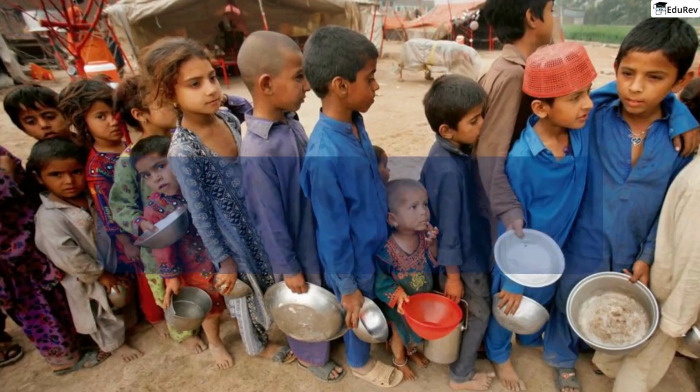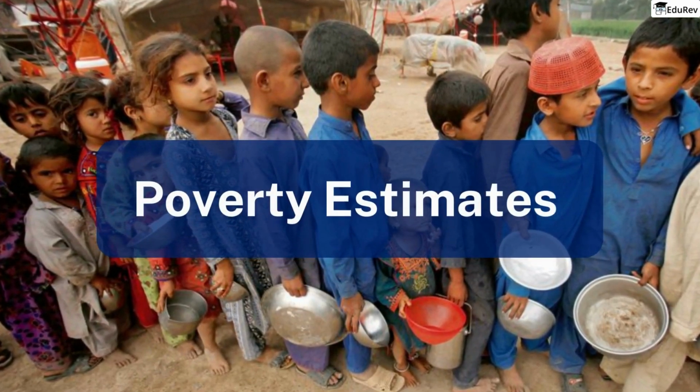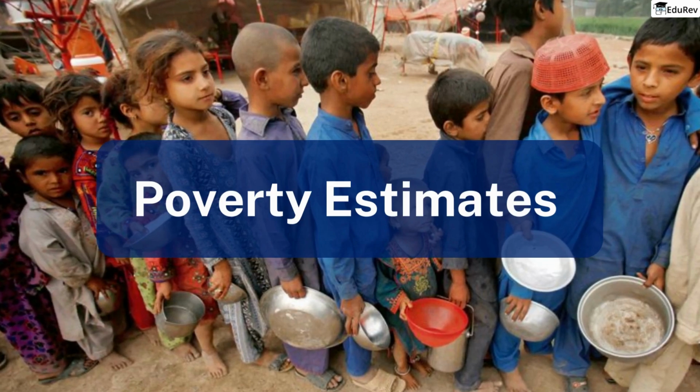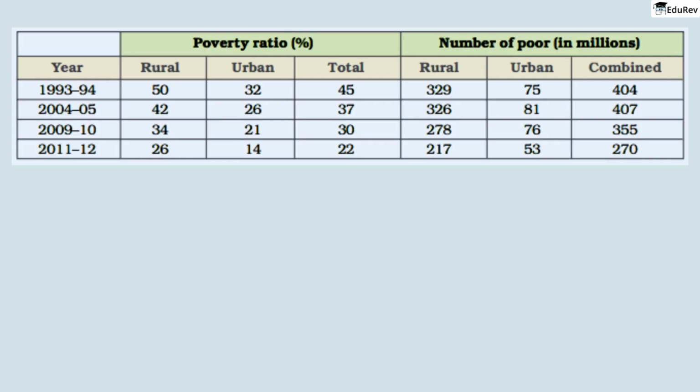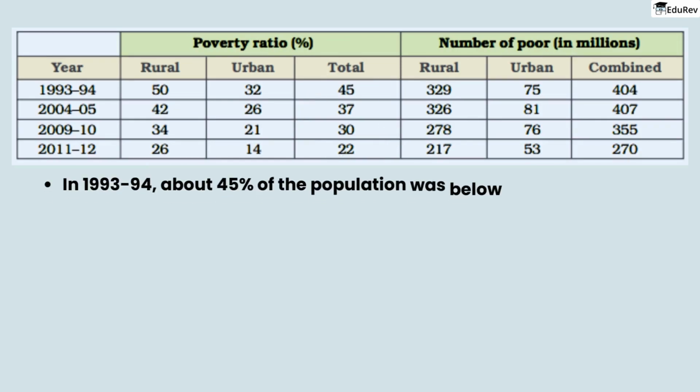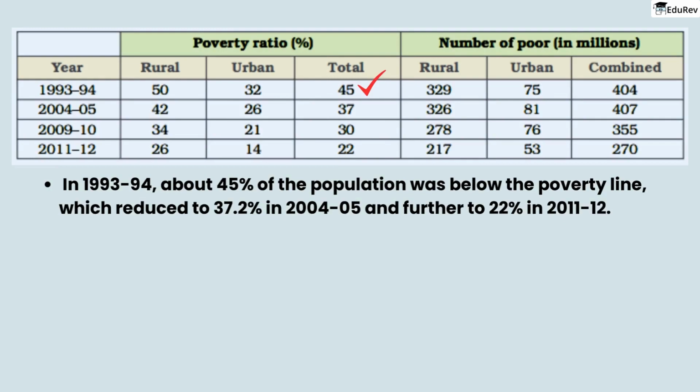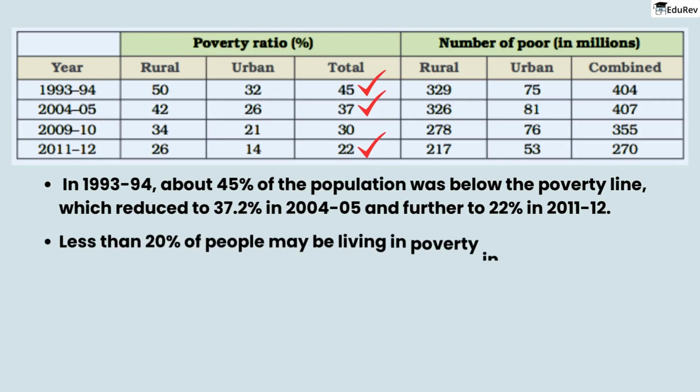Let's take a look at the poverty estimates from the past 20 years to better understand how poverty has changed in India. The table here shows a significant decrease in poverty in India over the years. In 1993 and 94, about 45% of the population was below the poverty line, which reduced to 37.2% in 2004 and 2005 and further to 22% in 2011 and 2012. If this trend continues, less than 20% of people may be living in poverty in the next few years.